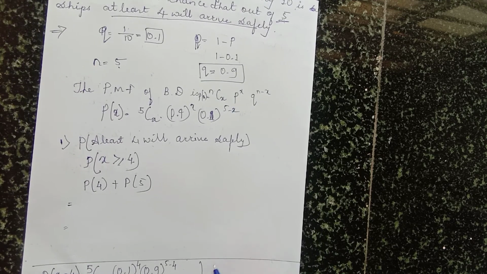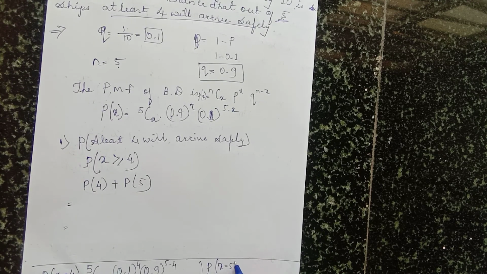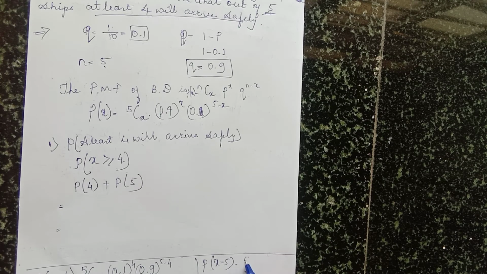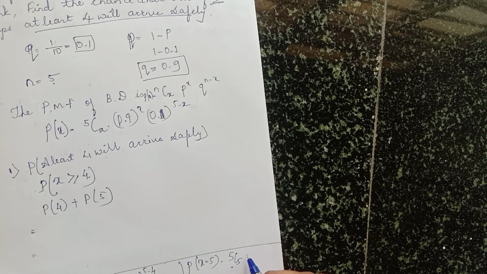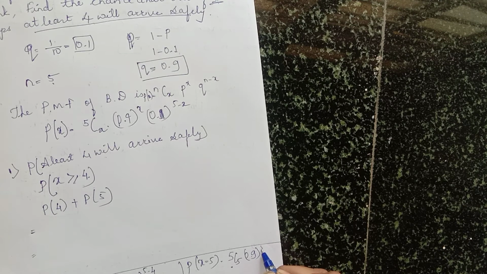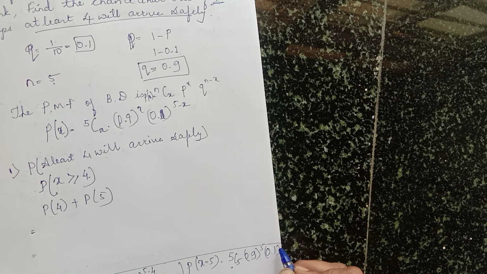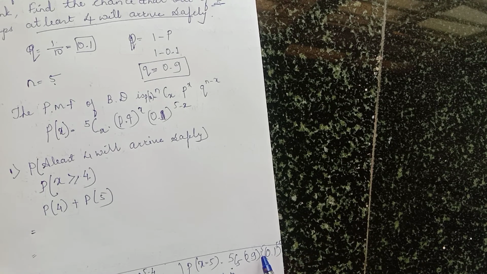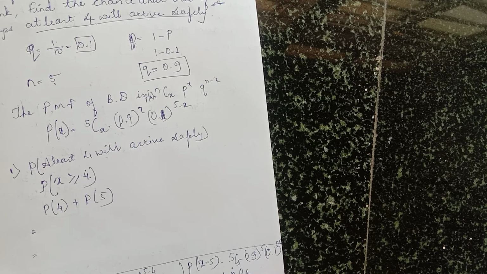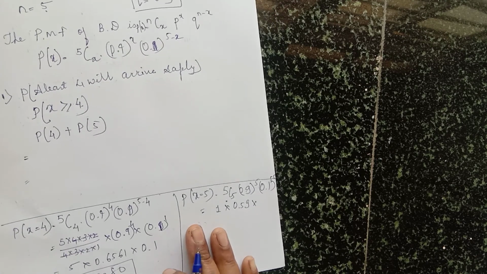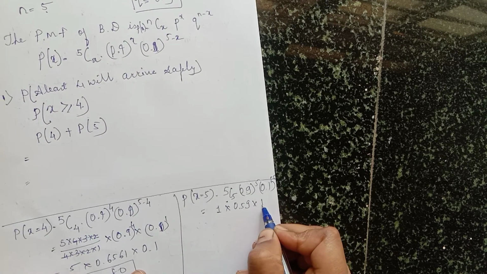Okay. Then solve P of X is equal to 5. Yes, solve. 5C5. The P value is 0.9 raised to 5 and 0.1 raised to 5 minus 5. 5C5 is 1 into 0.9 raised to 5, which is 0.59, into 1.